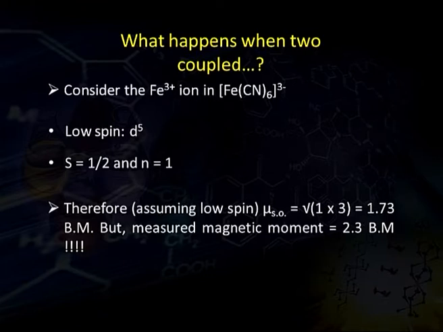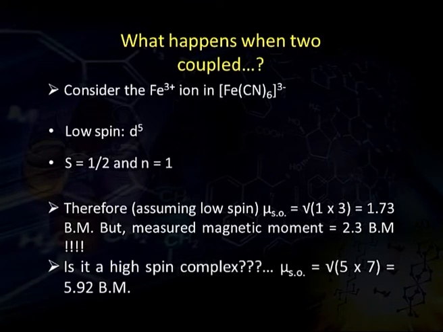So, assuming it as a low spin complex, the spin only value comes to be 1.73 Bohr magneton, but its measured magnetic moment comes out to be 2.3 Bohr magneton. It is interesting to know about the difference between the spin only value and the measured magnetic moment.